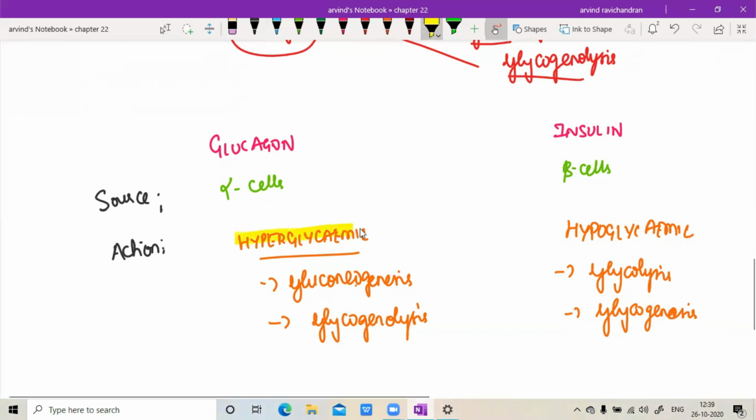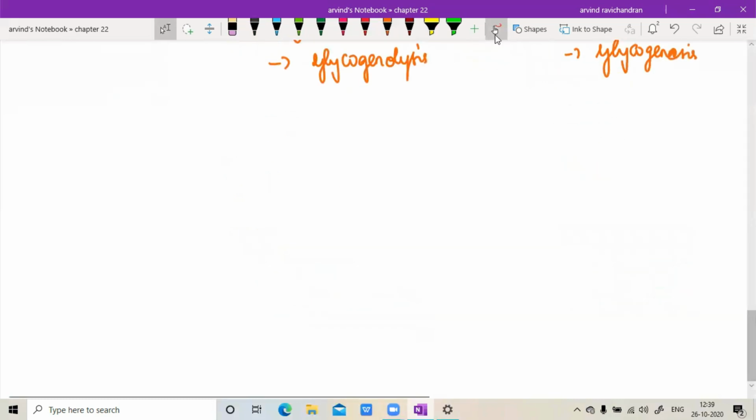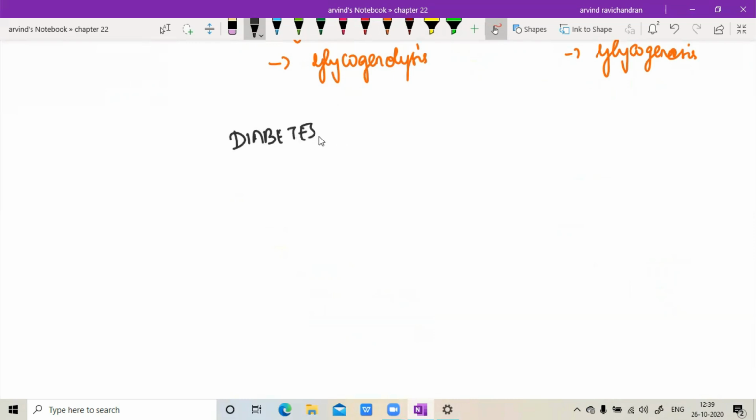Now talking about the disorder, not that important for your exams, but for your knowledge purpose, I'll just highlight. So we all know it's a very common metabolic disorder that everybody is facing, right? Even your parents, everybody are taking some drugs for this. What is that? Diabetes. So with respect to glucose homeostasis and all that, we are going to predominantly talk about what is called as diabetes mellitus. Okay, so we have got two types of diabetes mellitus. It's a very big story, so I cannot cover everything here.